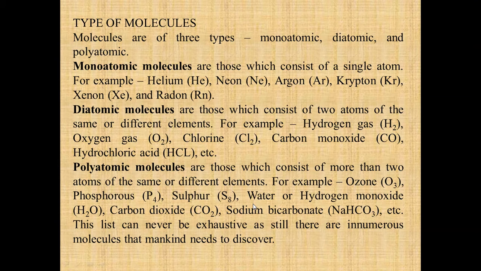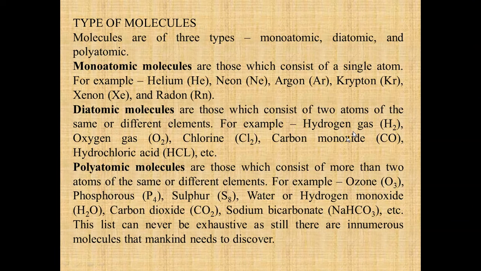Now the molecules are of three types: monatomic, diatomic and polyatomic. Mono, as the name states, means single. So monatomic molecules are those which consist of a single atom, for example helium, neon, argon, krypton, xenon, radon and so on. Many such molecules are there. Then regarding diatomic molecules, di means two. In mono, it consists of a single atom, while diatomic molecules are those which consist of two atoms of the same or different elements.